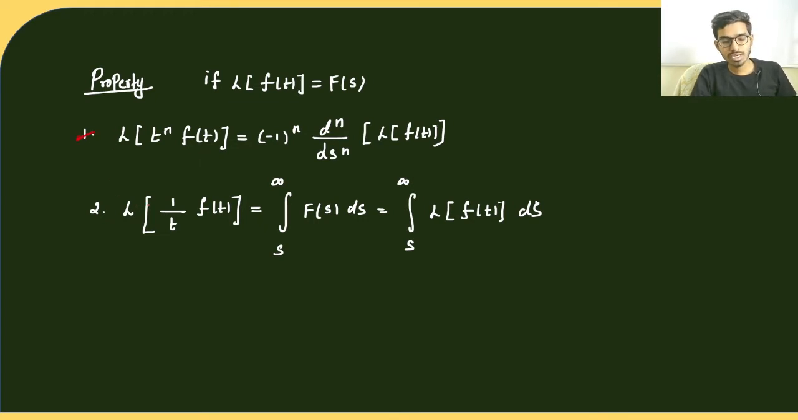Now we're going to solve some problems based on this property, that is, the effect of multiplication of f of t by 1 by t. We already proved that it is equal to integral s to infinity f of s ds, where f of s is the Laplace transform of f of t. So remember the formula: L of 1 by t f of t is equal to integral s to infinity f of s ds, where f of s is the Laplace transform of f of t.